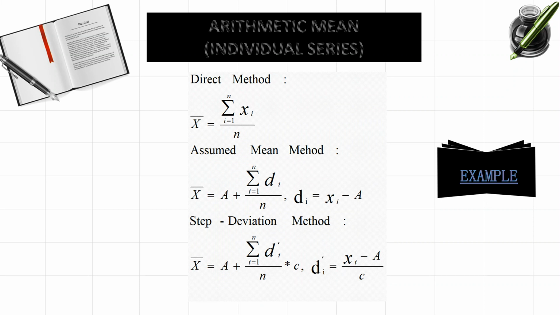So here are the formulas given for individual series in 3 methods: direct method, assumed mean method, and step deviation method. First of all, before going to that, you have to know what is individual series. Individual series is very simple. Suppose you are recording marks of the students without any arrangement, the ungrouped data which you have collected is individual series. Here I am going to explain these 3 methods with the help of one example. Let me take you to that example.